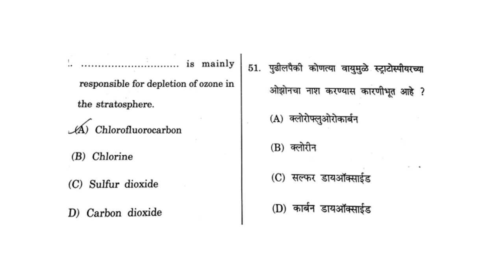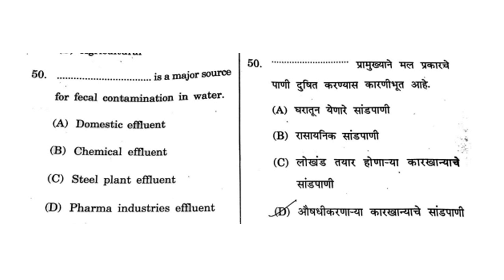To begin with, the dash dash dash is mainly responsible for depletion of ozone in stratosphere. So friend, it is nothing but chlorofluorocarbon. It is very well known fact. So correct option for this question is A. Now moving on to the next question.